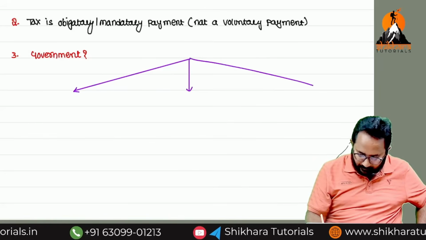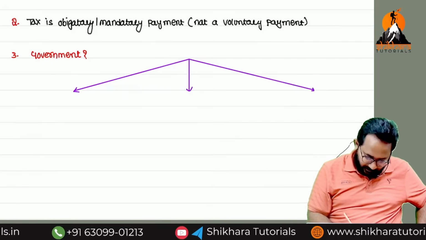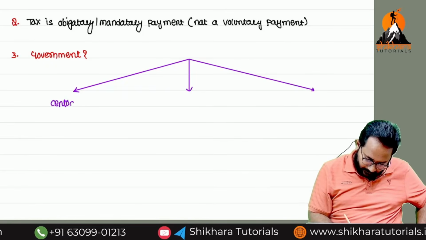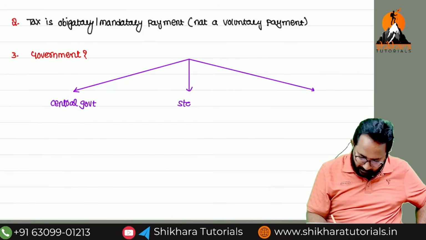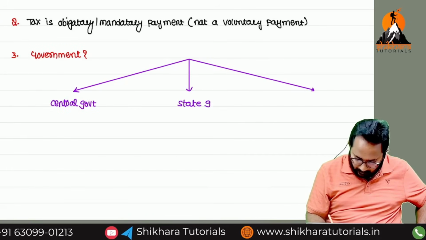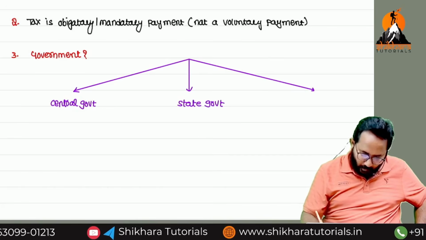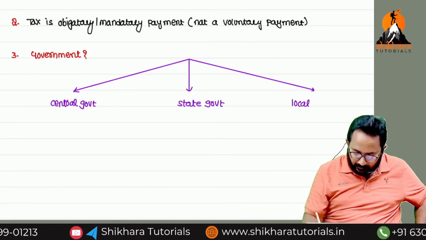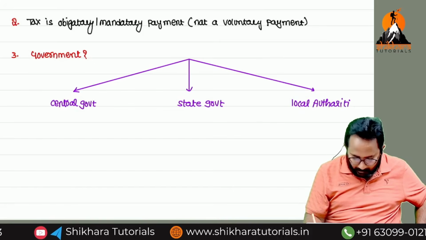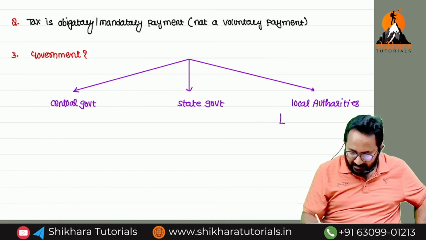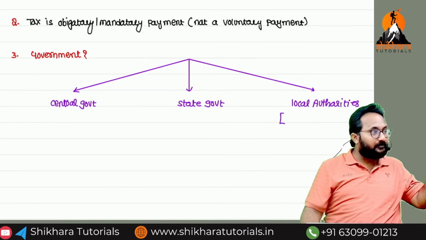The first, central government. Next, state government. Local authorities. This word you have to remember for a long time. Local authorities, this is what we can call local self governments.